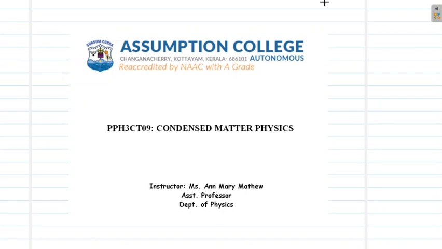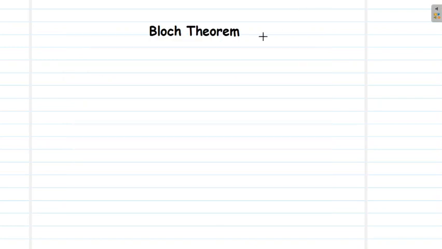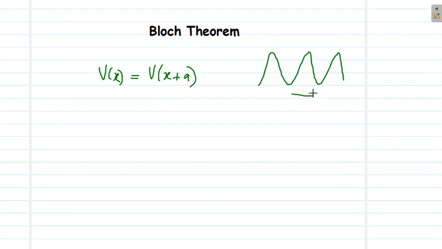Hello friends, in today's video we will learn Bloch's theorem. In the last class we introduced band theory and we mentioned that according to band theory the potential felt by electrons within a crystal is not uniform but periodic. That means if V of x is the potential within the system, then V of x is periodic with periodicity a. That means the potential at a point a distance from x is the same as the potential at the point x. So the potential will be periodically repeating with a periodicity of a.